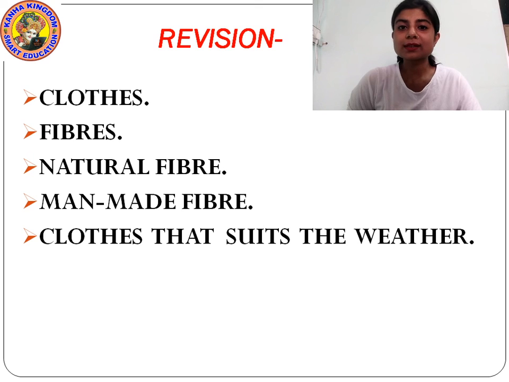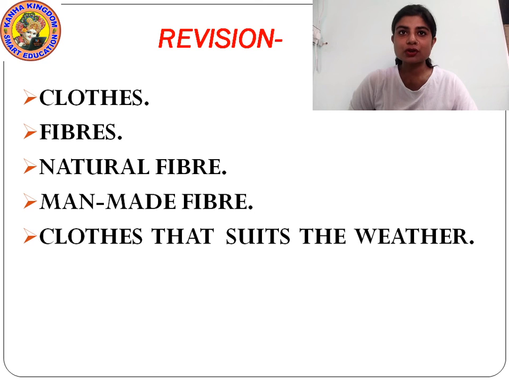Okay. Now what are fibers? Fibers are materials that are used to make clothes. The clothes that we wear today are made from different kinds of fibers. Fibers can be natural or man-made.